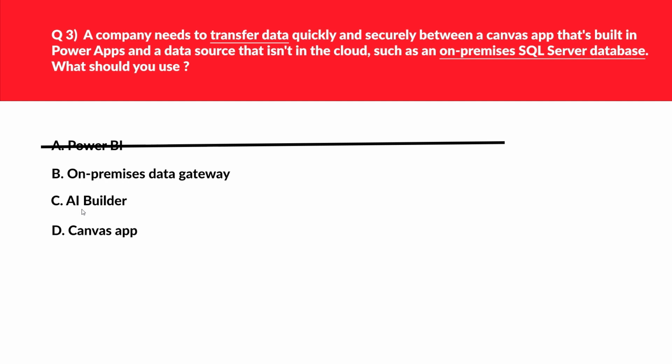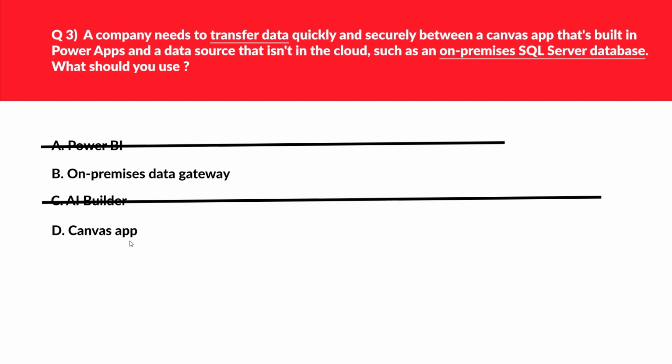Option C says AI Builder. AI Builder is used for automating processes and predicting outcomes to improve business performance. Doesn't quite fit our requirement, hence we'll reject option C as well. Let's look at option D, that is Canvas app. Canvas app is used for designing and building business apps from canvas in Microsoft Power Apps without writing code. Canvas app will not help in transferring the data. Seems incorrect. We'll reject this as well.